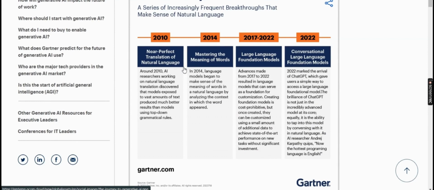Okay, what is the journey actually it is. So in 2010 was the starting of natural language processing. Then in 2014 it started mastering the meaning of the words. Means ये अल्फ़ाबेट को जानना चालू किया, ये कैसे वर्क मतलब वर्ड्स कैसे वर्क होता है उसको ट्रेन किया गया, ठीक है, ट्रेंड हो गया. उसके बाद 2017 एंड 22 में वो started the formation of languages. Okay, and finally in 2022 it started to convert these languages into actual products.